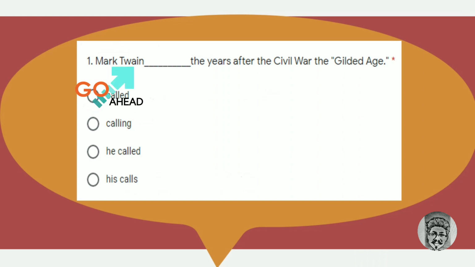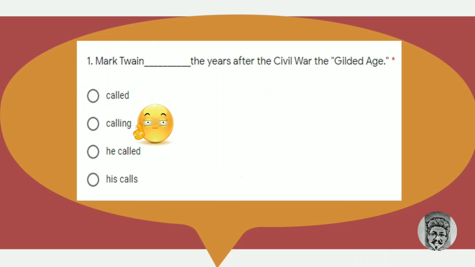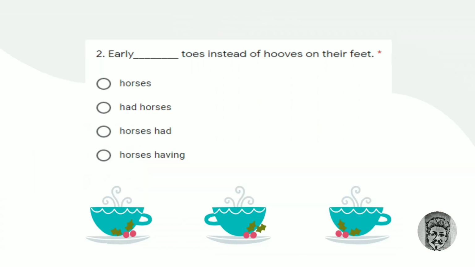Yes, Mark Twain is the subject. Then, does it have a verb? No. Therefore, we have to find the verb in the options. There are two possibilities in the options, namely the verbs called and calling. But calling cannot stand alone as the verb. It's incorrect. So, answer called is the best. Do not choose C and also D because it's going to be a double subject.